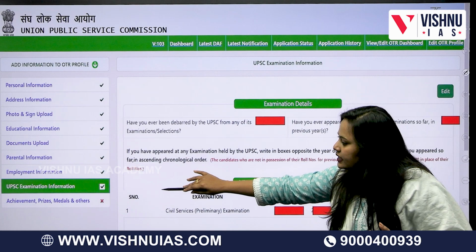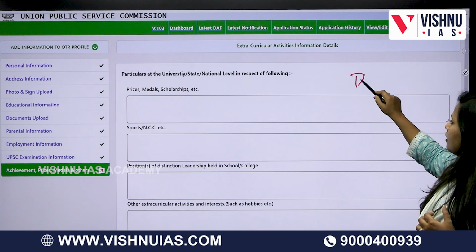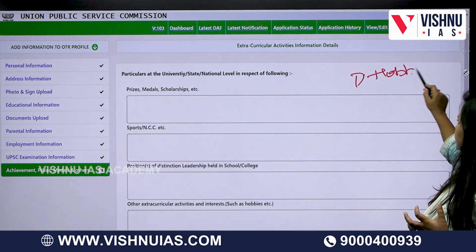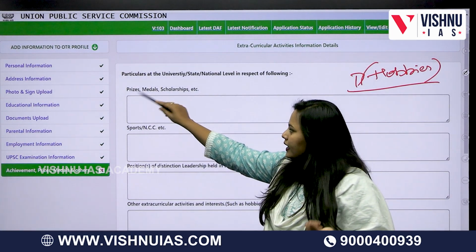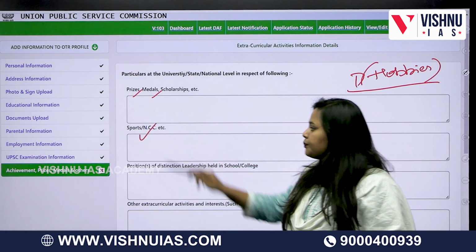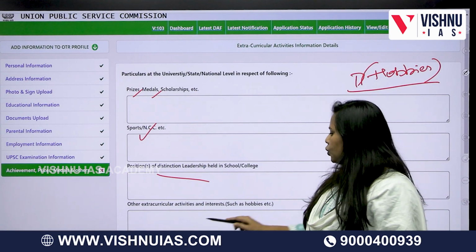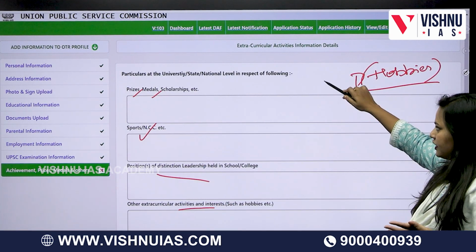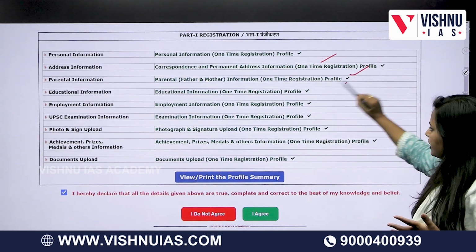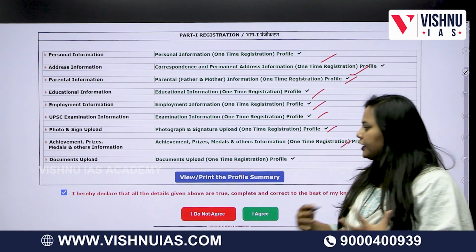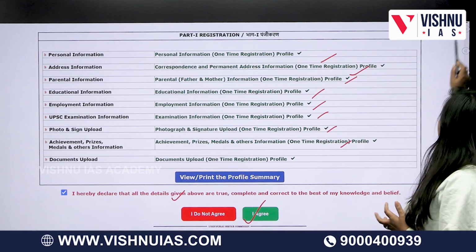Next, once it is saved, they'll ask you for your achievements and this kind of thing. This is very fresh: they're asking for your hobbies. This is a new thing which has happened in this particular notification. For example, if you have won any prizes or medals, or if you have any sports criteria, or any distinct leadership you have had in your schools, and what your extracurricular activities are. Give the information over here, and after giving it, make sure that everything is getting ticked. After that, declare that whatever information you have given is correct and tick I agree.